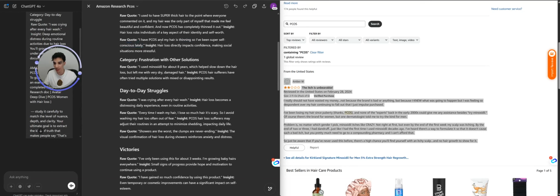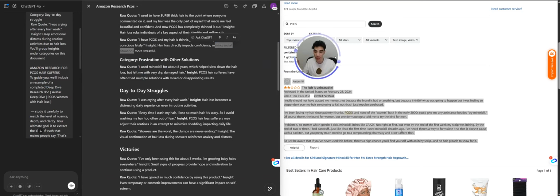Because here, in the insight, the quote is "I have PCOS and my hair is thinning, so I have been super self-conscious lately." That says nothing about social situations being stressful. "Making social situations stressful" is a bad insight. We just want the real things they're telling us, not assumptions. We want exactly what they mention. So you can use it to speed things up, but you cannot really depend on it, because sometimes it can throw you off.